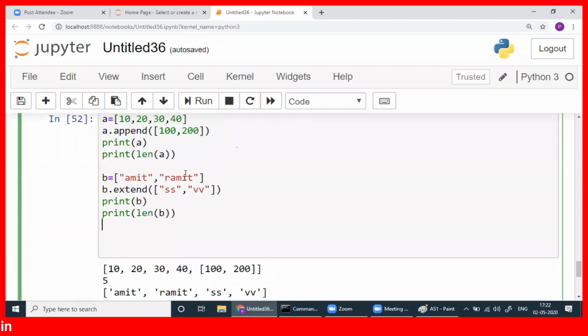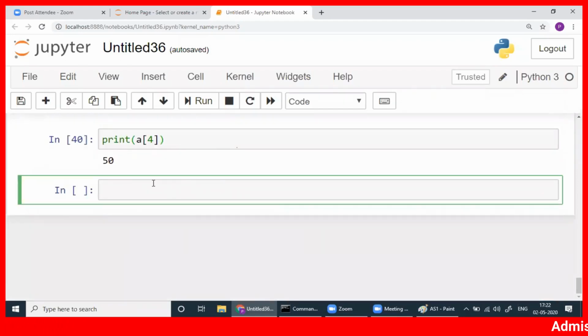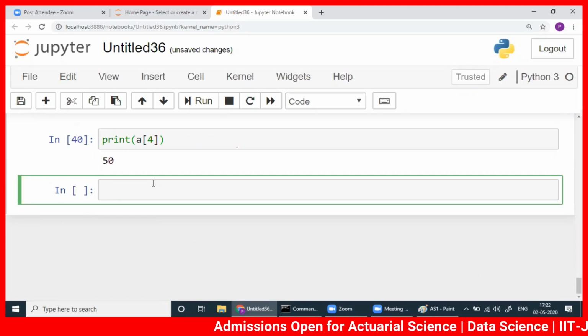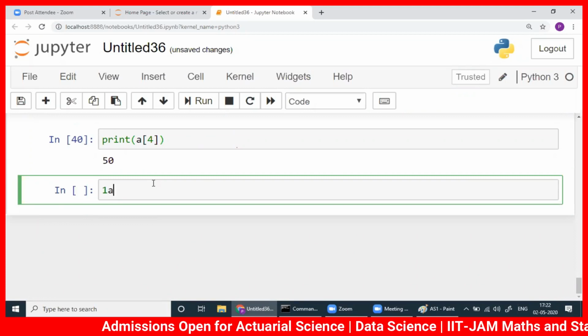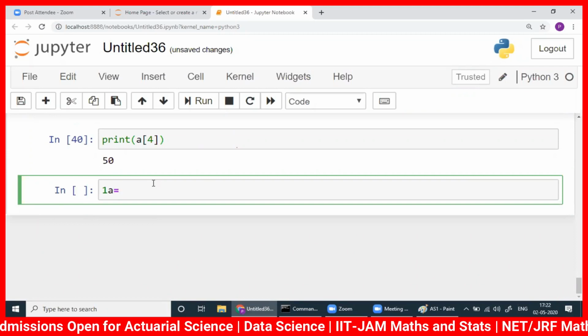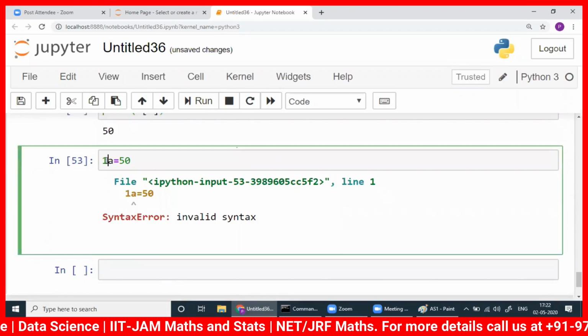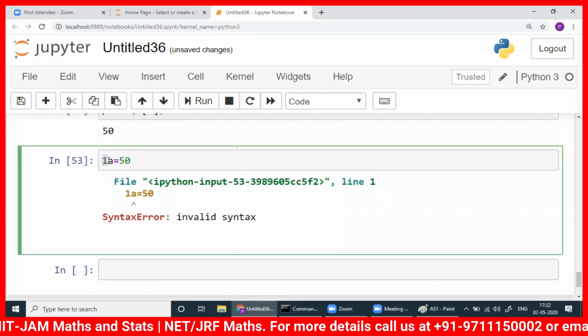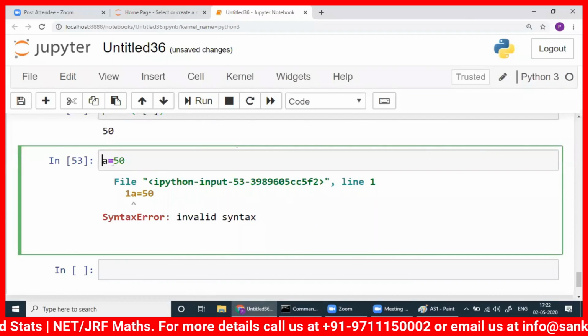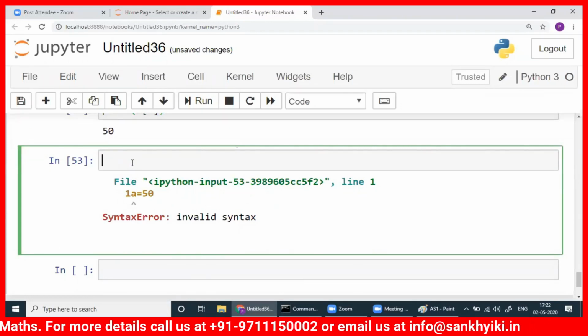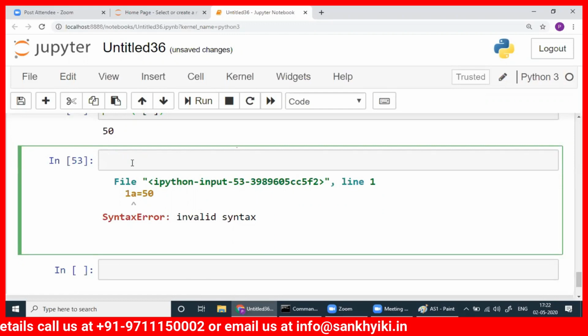Now let me write a list like this. I can use names this way, but again, when it comes to naming convention, you can start a name this way. Remember, if I write 50 here, I run, it will not work. See, you can start a variable by writing 1 here. So remember, the letters allowed are A to Z. Okay, I can write here naming convention. I will write later. Just let me continue with what I'm doing.